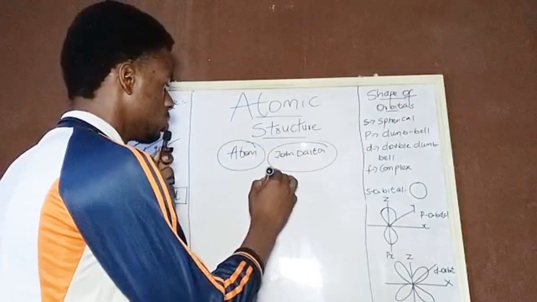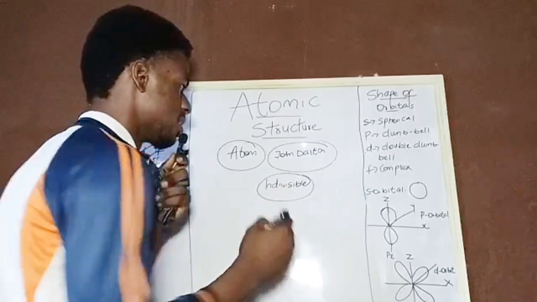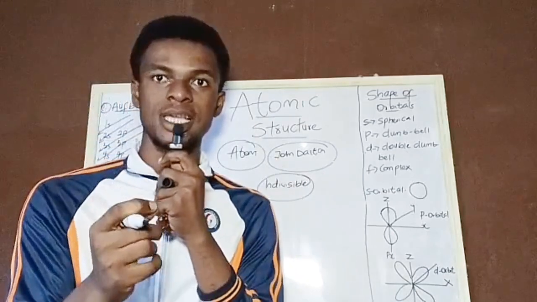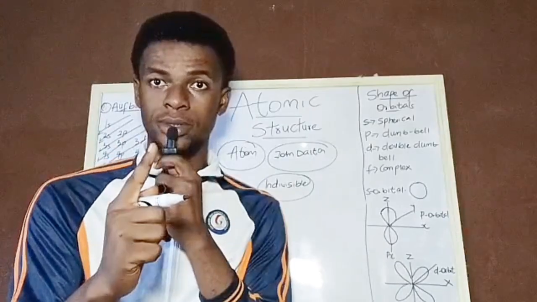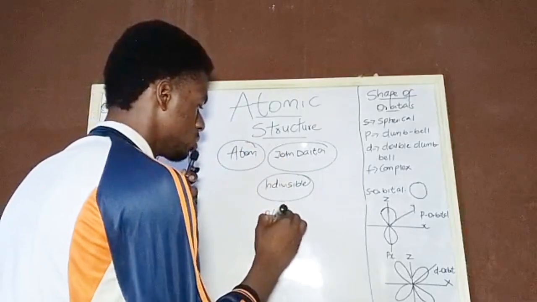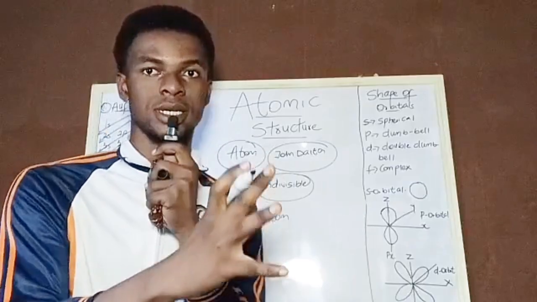When they use the word indivisible, it means that it cannot be broken down, just like your grains of sand. Yes, there is no way it can be broken down into any tiny particles, but it is wrong because an atom is divided into three parts. They call these three parts the building blocks of matter.